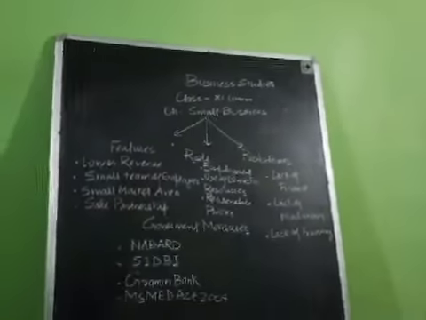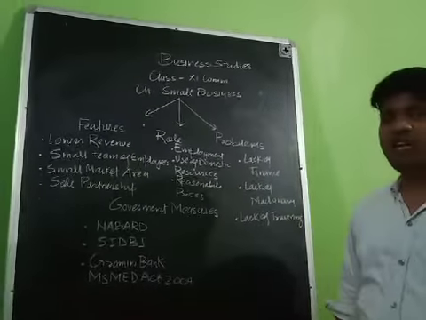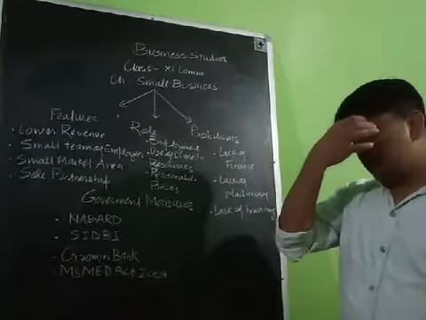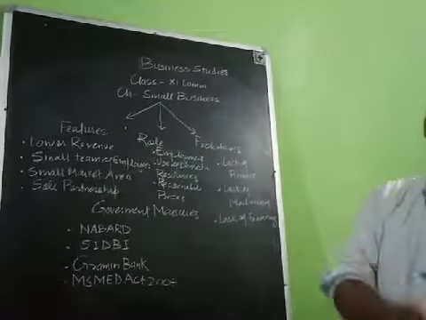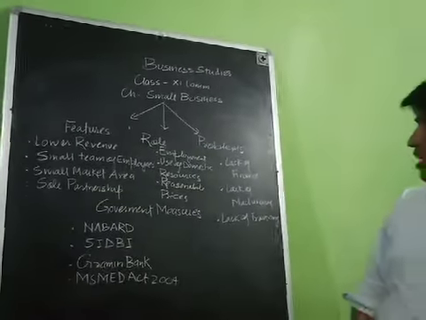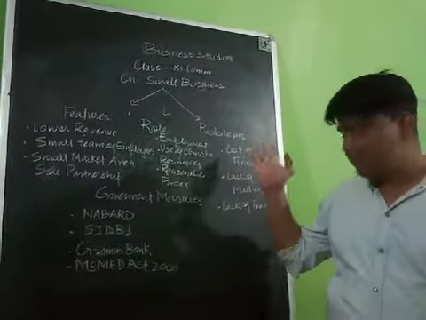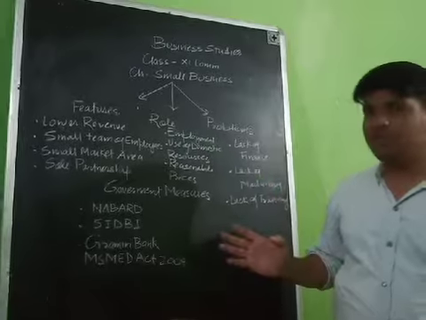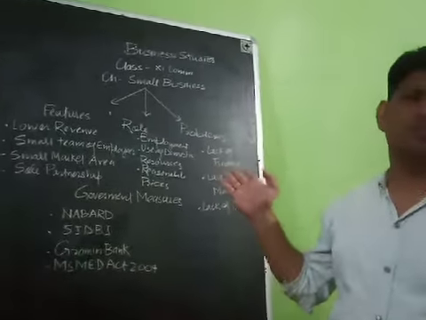So after that, there are certain problems which are faced by the small scale business in our country. The first one is lack of finance. As I told you, people do not have machinery, they do not have fixed assets and current assets. So ultimately, many financial institutions refuse to provide them financial assistance. That is the major problem which is faced by the small scale business in our country. They do not get financial support from anyone.